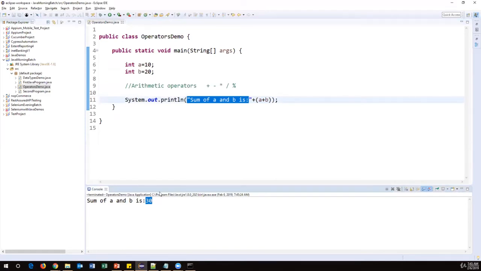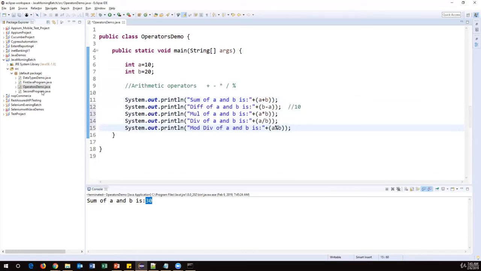Okay. So similarly, we can also use other arithmetic operators. Let me just write all of them. The difference of a and b is, I'm just doing b minus a, 20 minus 10. And this plus is a concatenation operator. So if you want to join the message along with the output, I have to use the plus operator. Plus is a concatenation operator.